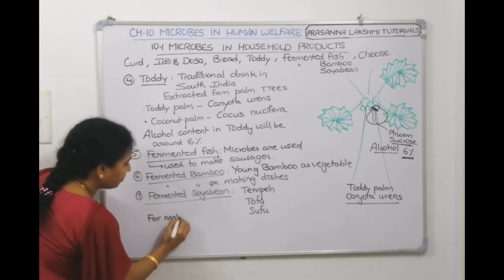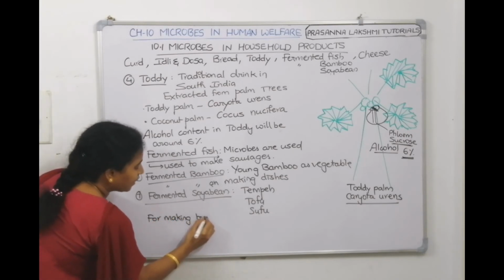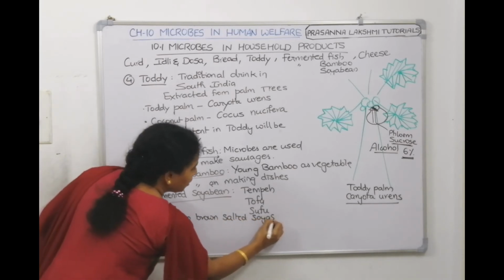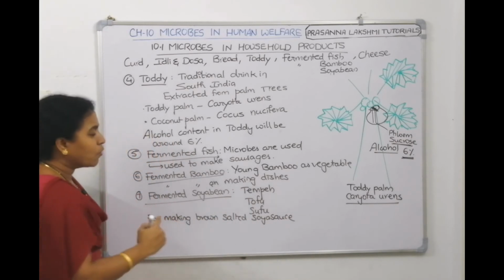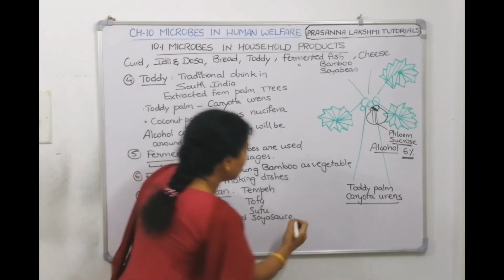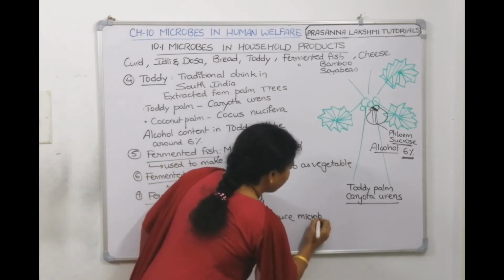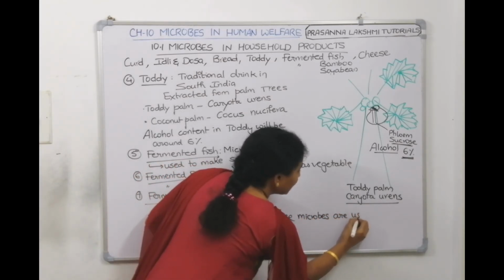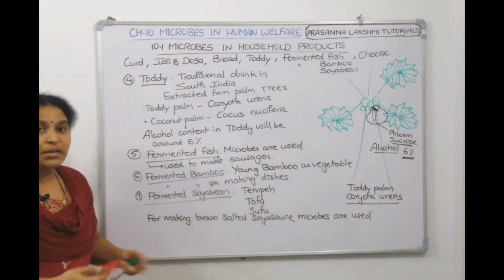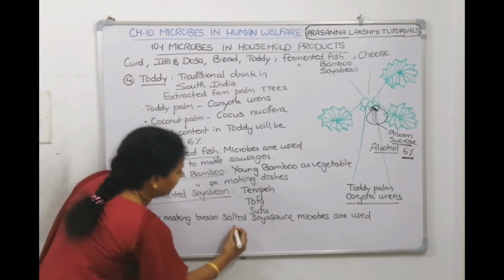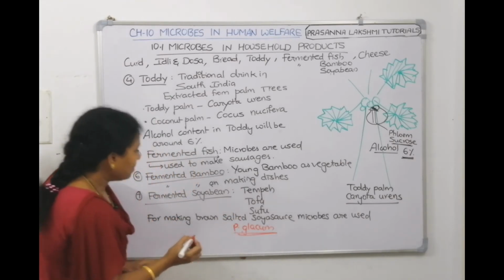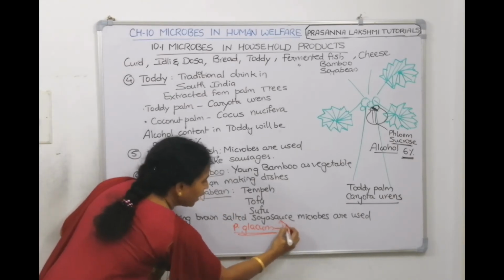So for making that brown salted soya sauce also, what do we use? Microorganisms are only used. Microbes are used. You know what is that fungus which is used in making fermented soya sauce? It is called Penicillium glaucum. Penicillium glaucum is used in making fermented soya sauce.